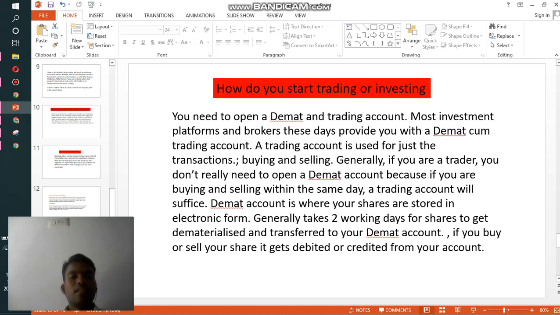A demat account is where your shares are stored in electronic form. For example, after opening the demat account, the shares that you buy will be stored in your demat account. After buying shares, it takes almost 2 working days for them to be dematerialized and transferred to your demat account. When you buy or sell your shares, they get debited and credited in your demat account.